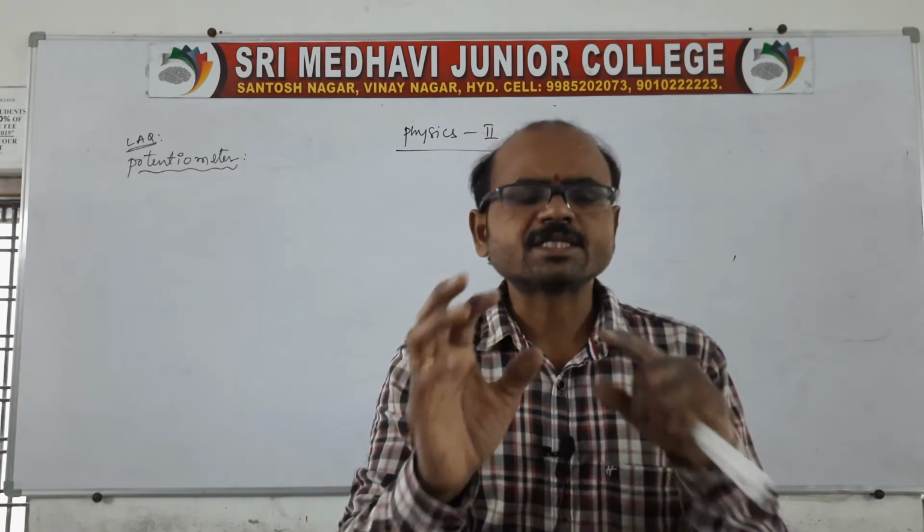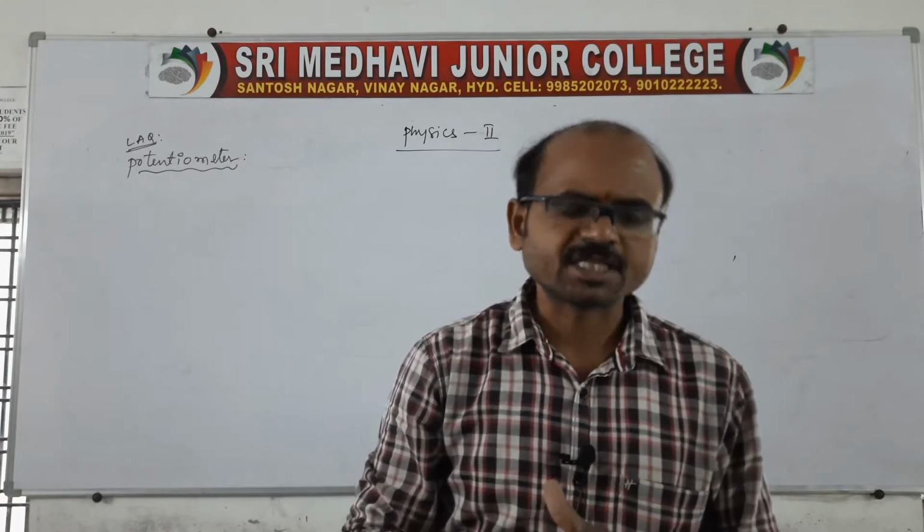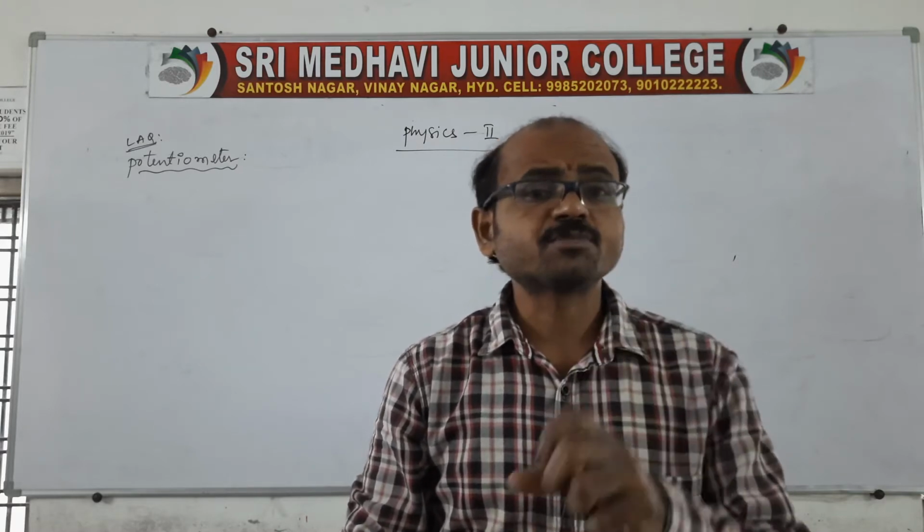The principle of potentiometer is that it determines the potential difference between the 2 points, or it provides the constant EMF, so that it is a source of EMF. It provides the constant potential difference between the ends of the conductor or between any 2 points. So this is the device, and it also measures the potential difference.